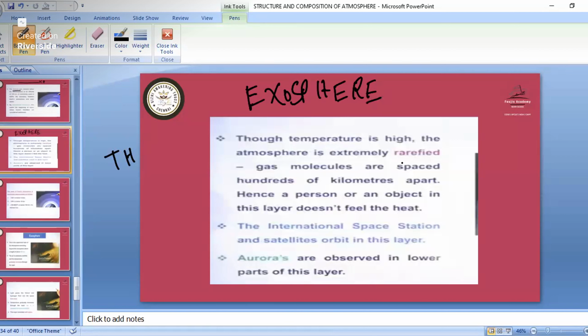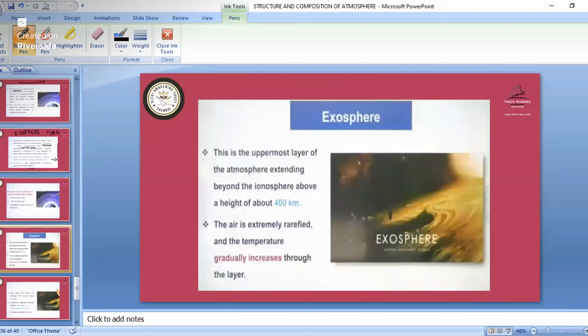So in this also we have the rarefied gas molecules. So only we have those escaped gases, that is hydrogen and helium. So the international space station and satellites orbit in this layer. And the aurora australis and borealis are observed in the lower part of this exosphere. Then the exosphere extends beyond the ionosphere, beyond 400 km. Here we have rarefied gases, and temperature gradually increases through this layer.